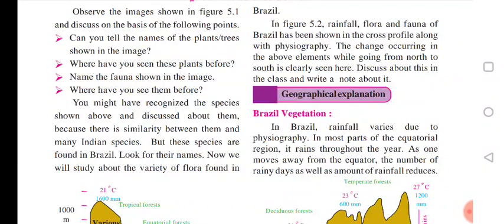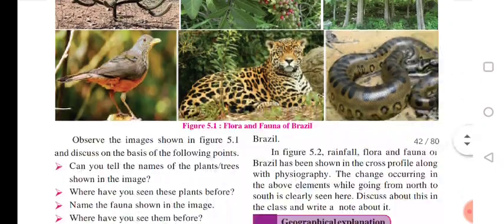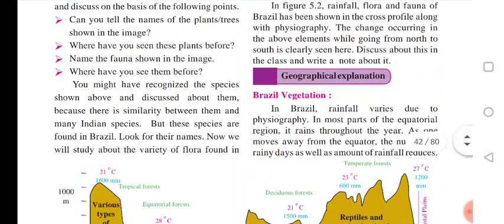If we talk about geography, we can tell the region which receives very less rainfall. See, the question asks where you have seen these plants. It talks about the plants, that is cactus, teak tree, and coffee tree. About three pictures: cactus, teak tree, and coffee tree.